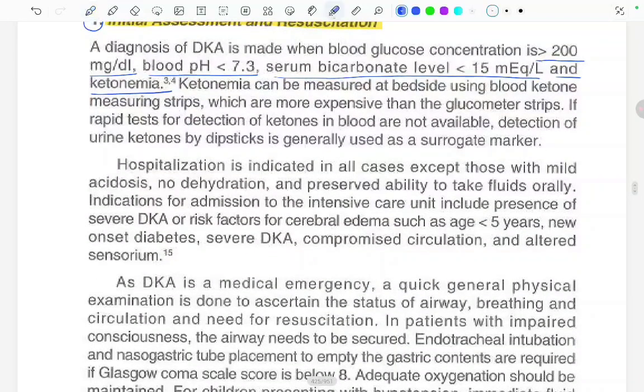Hospitalization is indicated in all cases except those with mild acidosis, no dehydration, and preserved ability to take fluids orally. Indications for admission to the intensive care unit include the presence of severe DKA or risk factors for cerebral edema, such as age less than 5 years, new onset diabetes, severe DKA, compromised circulation and altered sensorium. These are the risk factors for cerebral edema which require ICU admission. DKA is a medical emergency.